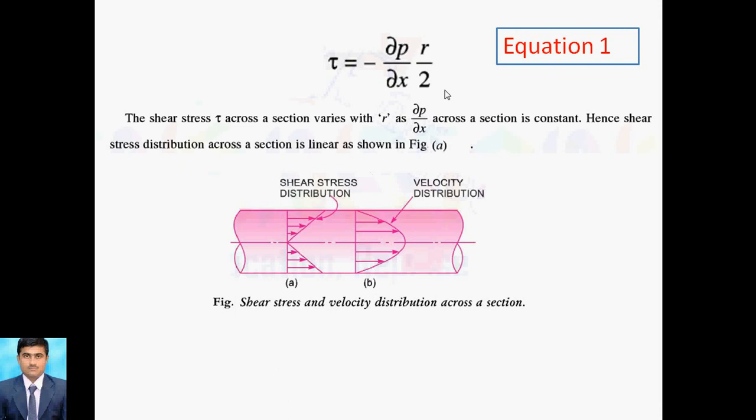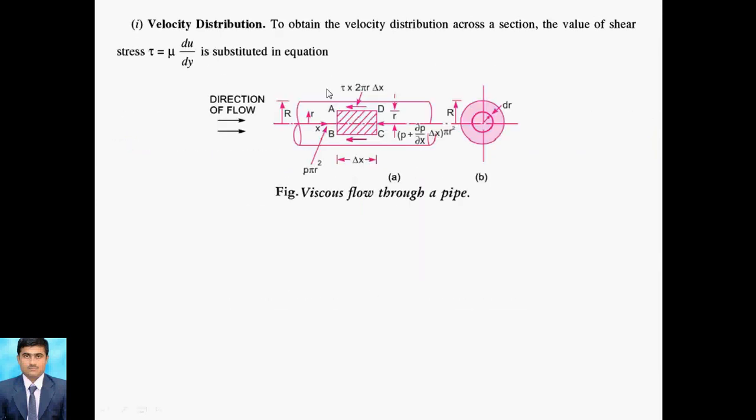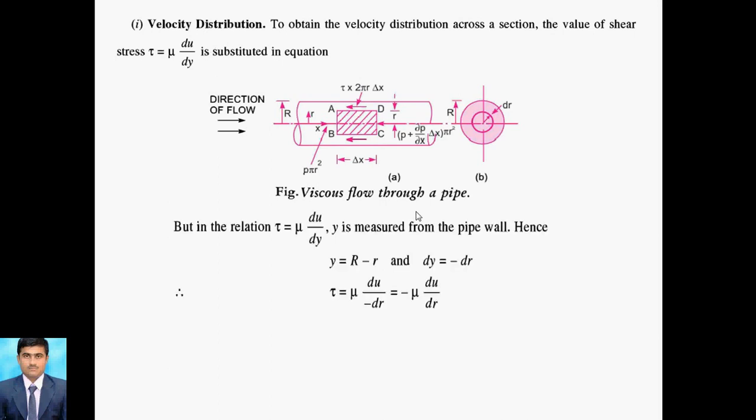Now this equation 1 we use over here. As we know for the velocity distribution, already we discussed this, tau is equal to mu du by dy. The same diagram we can continue with. Tau is equal to mu du by dy, where y is nothing but capital R minus small r. Here y is measured from the pipe wall. So actually the pipe wall is there.